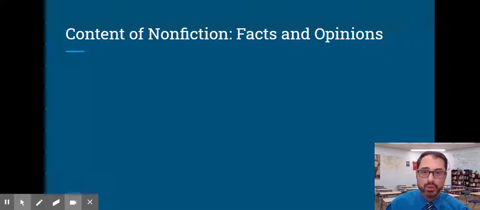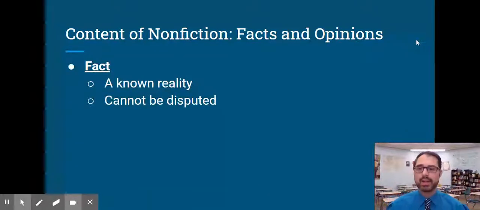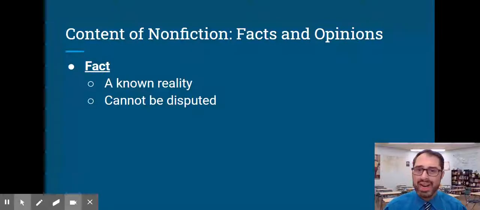When we're writing about true things, we're going to be using facts or opinions. Although this is nothing brand new to anybody, a fact is a known reality. It's something that can't be disputed. These are things that can be measured or numbered or counted, something that can be observable. So someone's height, someone's weight, the number of people present, the number of square miles in a location.